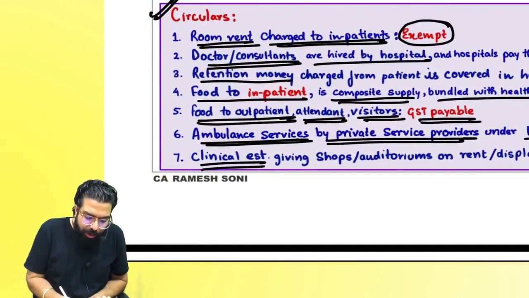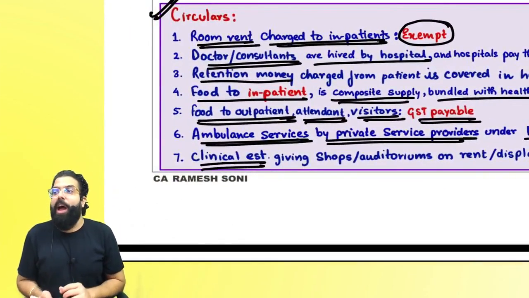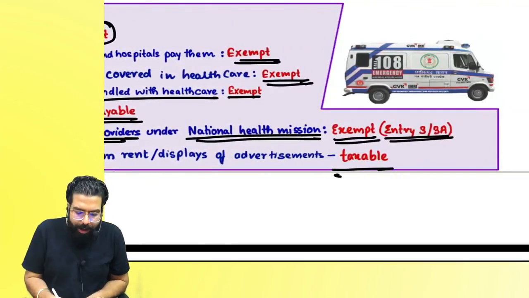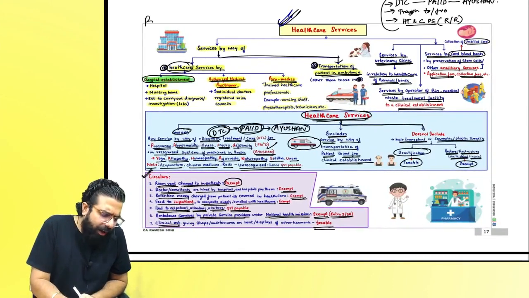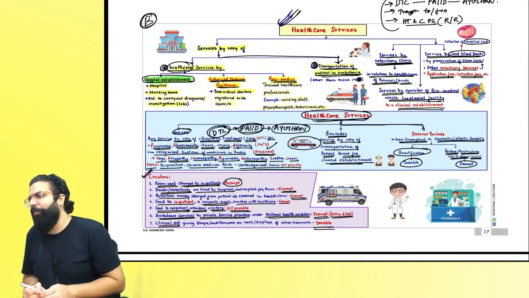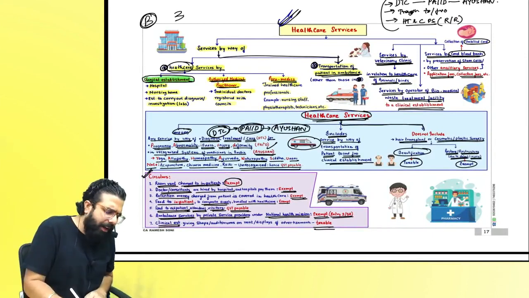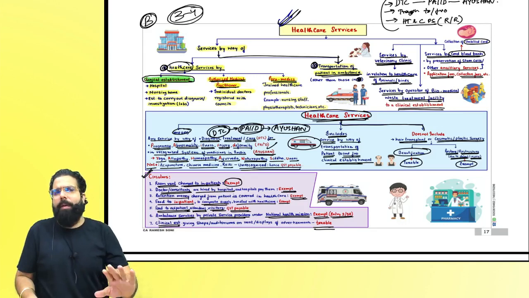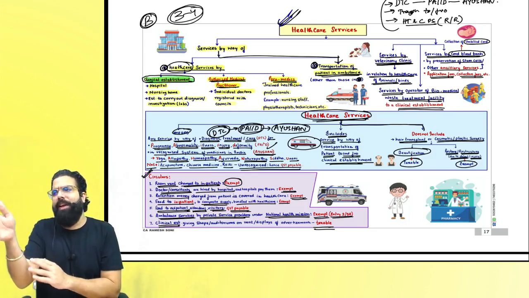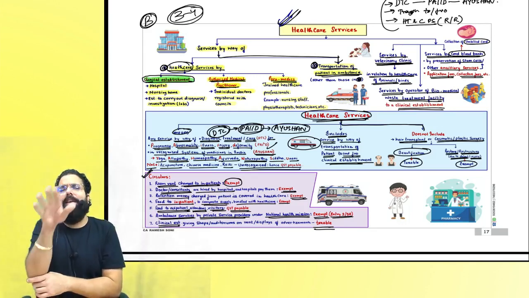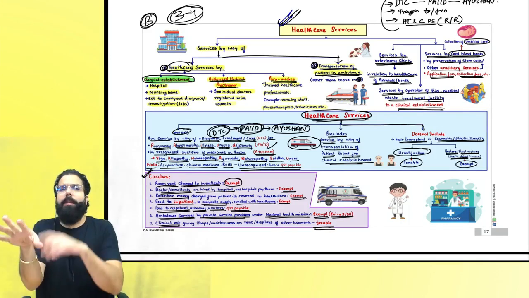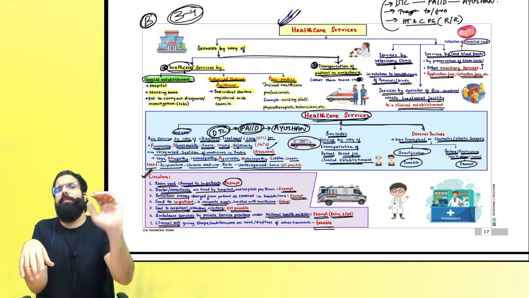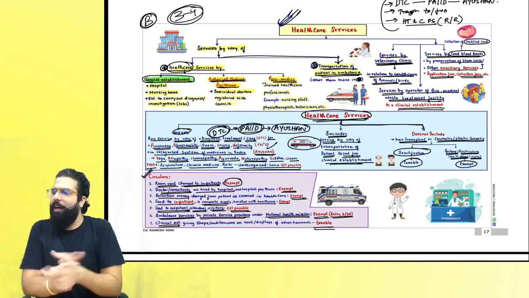Then, sir, one clinical establishment, in a hospital you will see ads are running, they will give their auditorium on rent, shop on rent, all those are taxable services. Healthcare service might be, you can say, a B-graded topic in your exemption chapter. There can be a 3 to 4 mark small question. Always remember one thing, healthcare means DTC in PAIID in case of for Ayushman, plus it includes ambulance also, and always remember given by clinical establishment, authorized medical practitioner or paramedics shall be exempted.